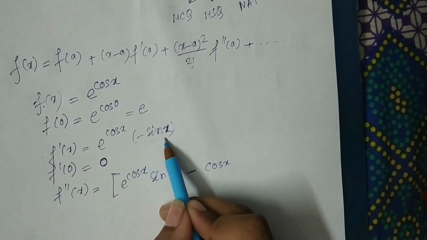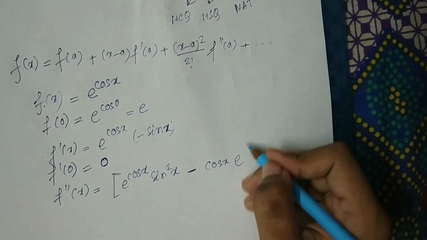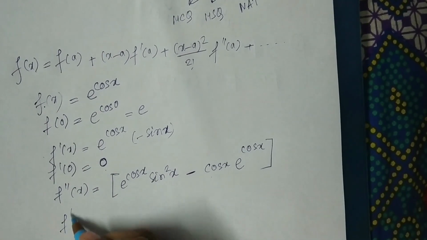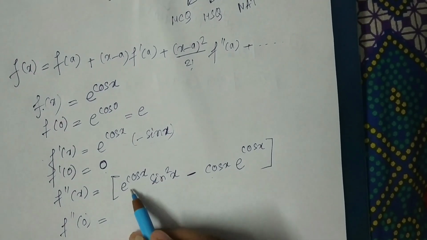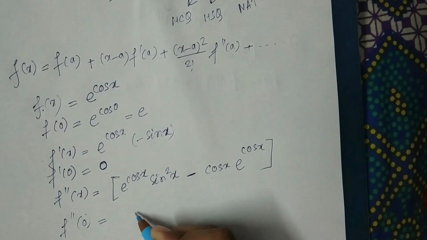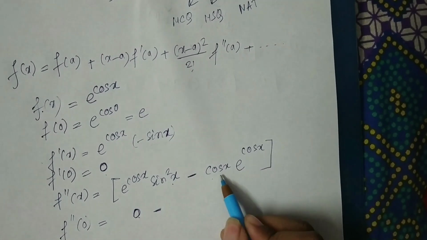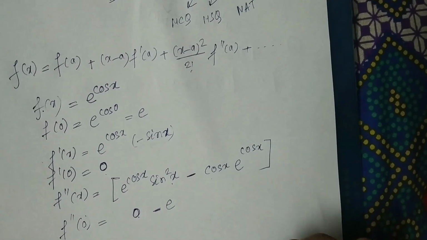If we differentiate sin x, then it comes cos x e to the power cos x. Now if we put 0 in place of x here, then it comes e to the power cos 0. So 0, sin 0 is 0, 0 minus cos 0 is 1, e to the power cos 0, so minus e.